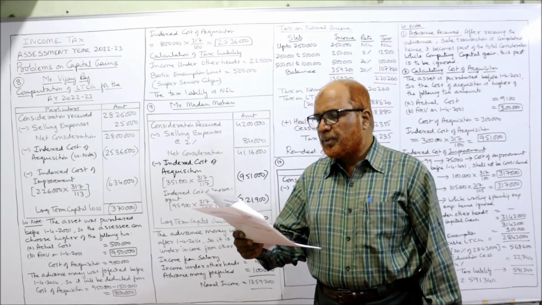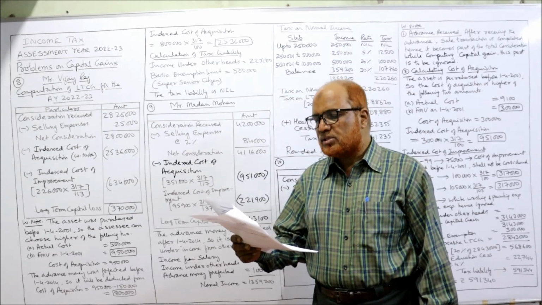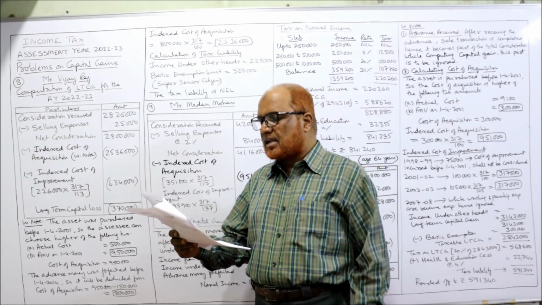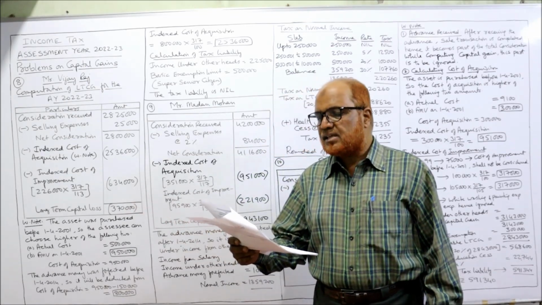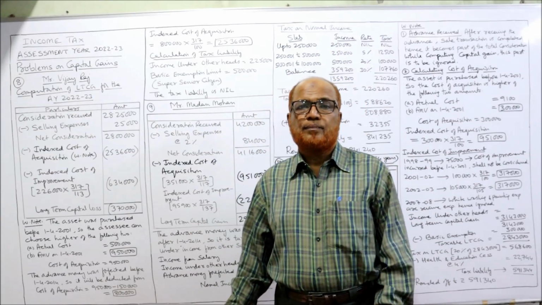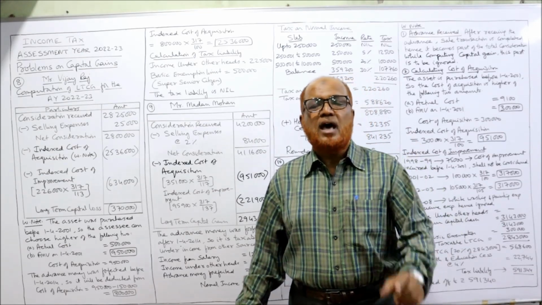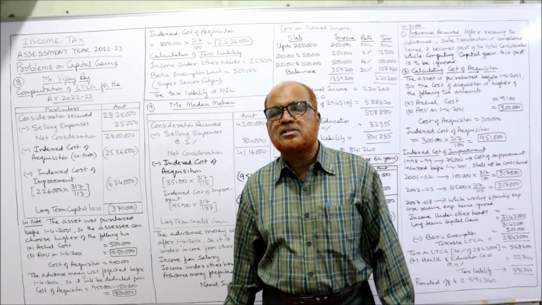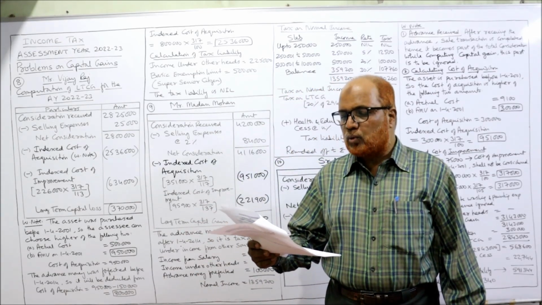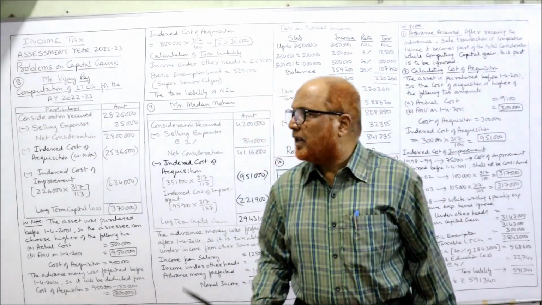Now, during the previous year 21-22, the ornament is sold for 28,25,000 and the selling expenses are 25,000. Calculate capital gain and tax liability. If the age of the assessee on the date of sale is 82 years, that means super senior citizen. 80 and above, the assessee will be called super senior citizen, and the basic exemption limit of super senior citizen is 5 lakh. And the income from other heads are 2,25,000. That's all. So we will begin like this.